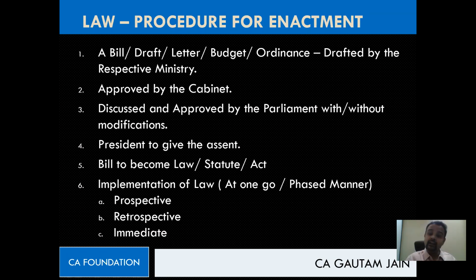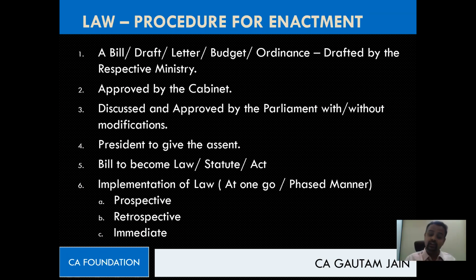Retrospective means from a back date. They may say we are bringing the law today, but it will be implemented from a previous date. Okay, let's see. If I talk about the Income Tax Act, for your information, as of today, agricultural income is not taxed. There is an exemption on agricultural income. But I'm just taking a hypothetical scenario. Let's say tomorrow this Modi government comes up with an amendment in the Income Tax Act and says we are going to impose tax on agricultural income also.